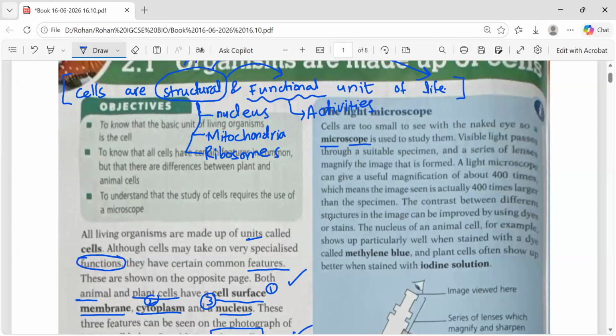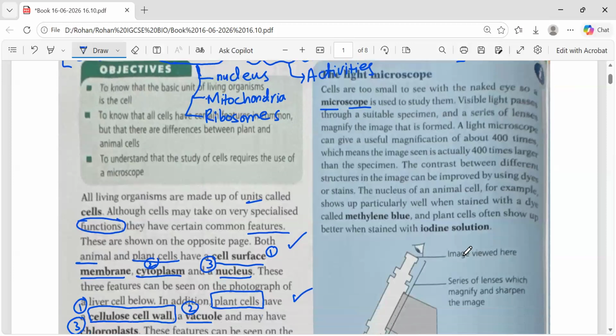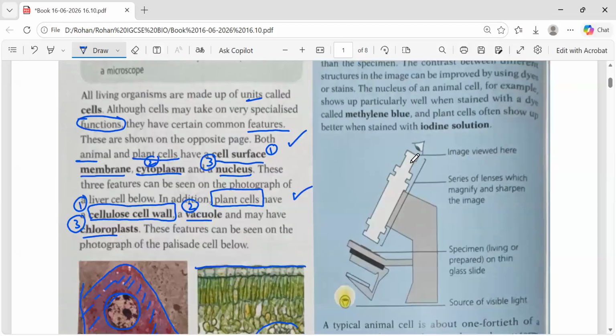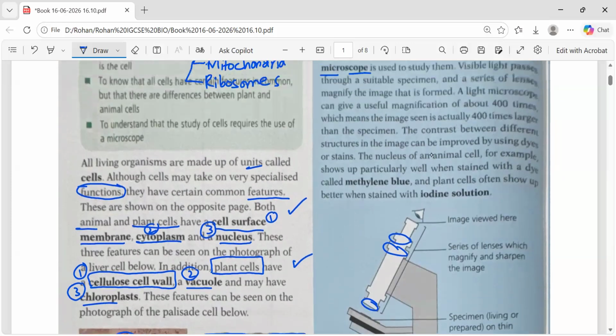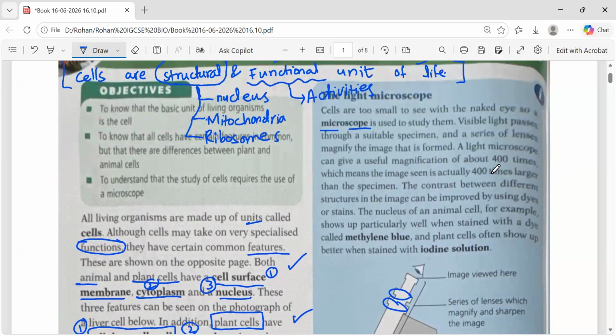Okay. So what happens is that basically, if we check how the image is viewed, there is a series of lenses over here. There are lenses present at this position and this position. These lenses help to magnify. Firstly, one lens is there for the focus. It focuses the light. The other lens elaborates the picture. It elaborates the cell and gives us the elaborated image. So there are different types of lenses.